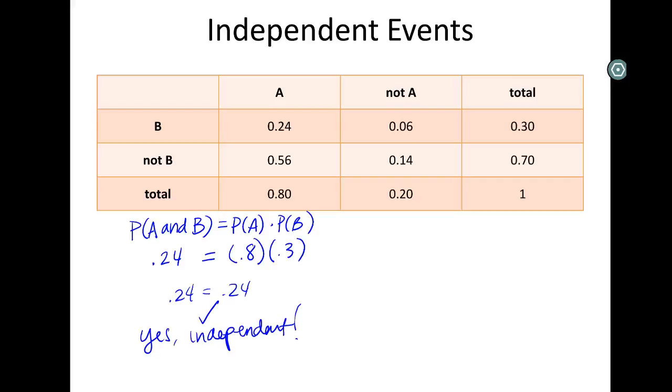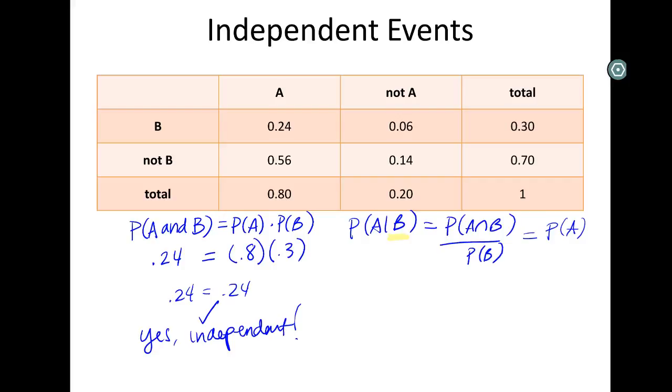We could also check this using the probability of A given B. If you remember this formula, right, we just used it on the last page. This is how we calculate it. If we're indeed dealing with something independent, what should happen is we could change this to probability of A times B. The B's we cancel. This is just the probability of A. Knowing B didn't give us any new information. So the probability of A is the probability of A regardless of what the heck's going on with B.